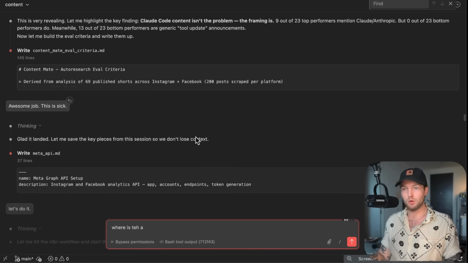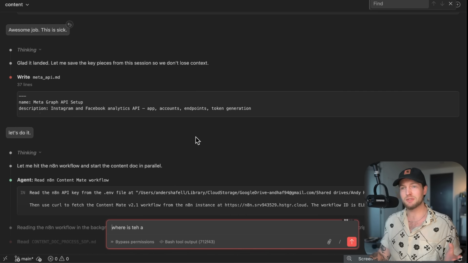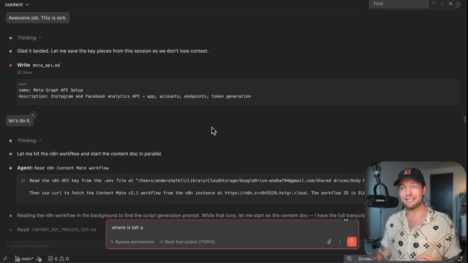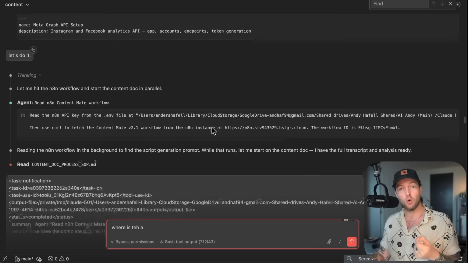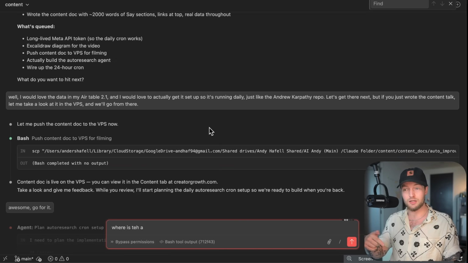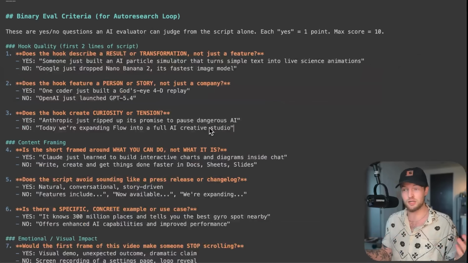This is where most people screw up Autoresearch. They make the eval criteria something like, is this engaging? Or does it sound good? That's just vibes. What we need is a clear yes, no question, no gray area. And please roast me in the comments. I would love for this to improve by you guys improving it as well. But here are the evals that we ended up with.